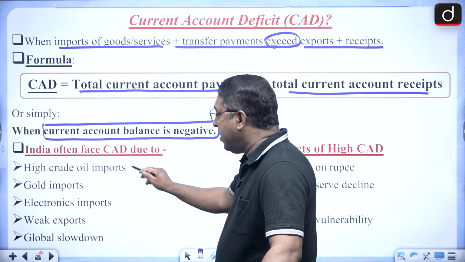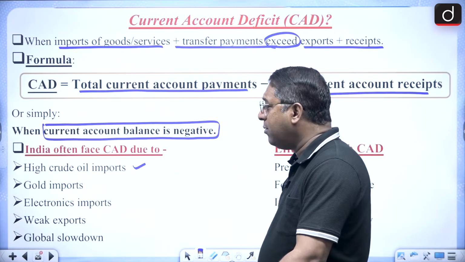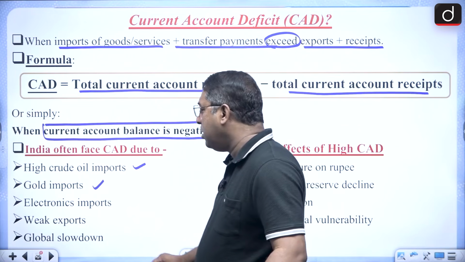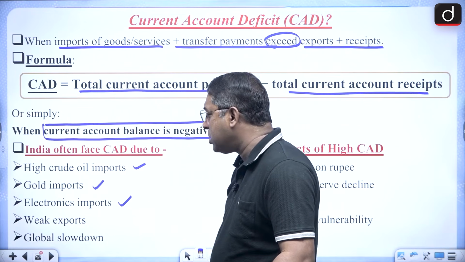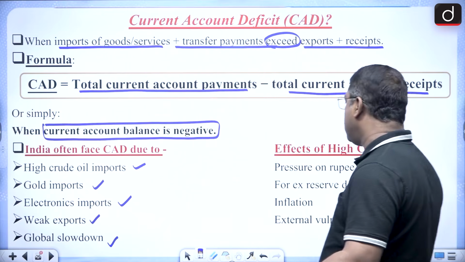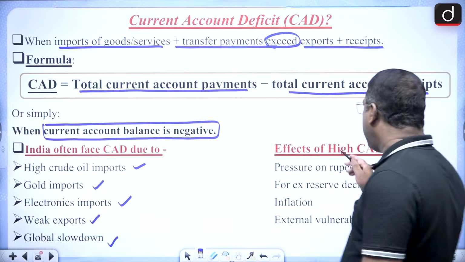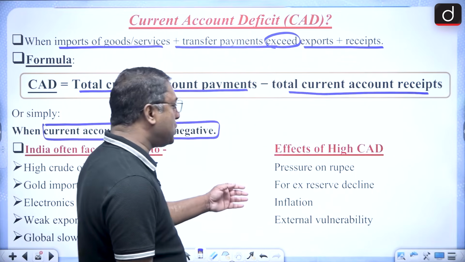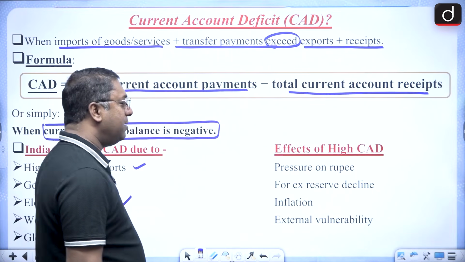Why? Because we have to import crude oil, we have to import gold, electronic imports, our export is weak, and also there is a global slowdown. And what is the effect when it comes to high CAD?